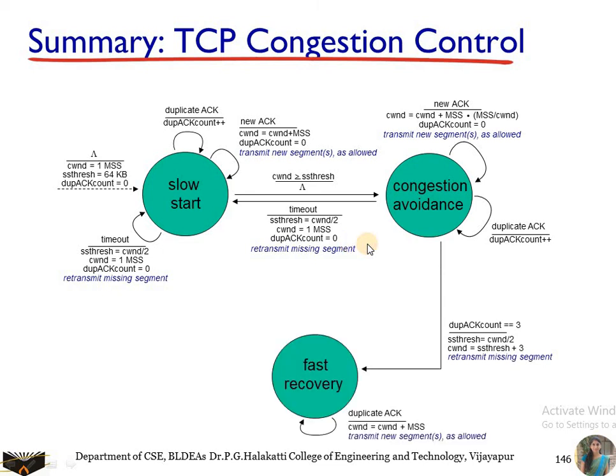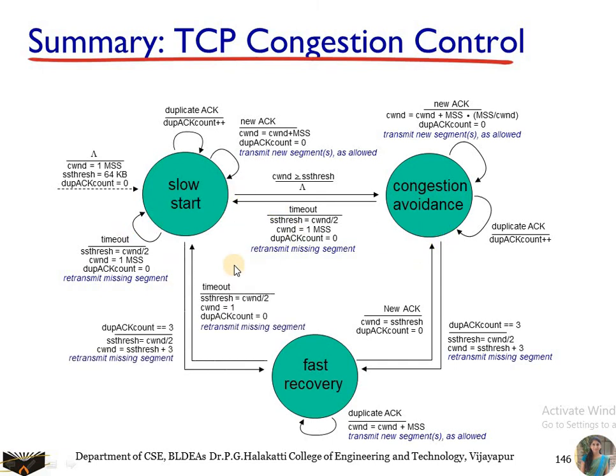So the last phase is fast recovery. When you are going for the fast recovery, the duplicate acknowledgement count is equal to 0, and the SS threshold value is equal to the current window, reduced to half, and the current congestion window will be SS threshold plus segments, because we are going to retransmit the missing segments, because we have received the 3 duplicate acknowledgements. So on duplicate acknowledgements, congestion window is equal to congestion window plus MSS, and it has been recovered. So on a new acknowledgement and duplicate count equal to 0, whenever this is the case, again you are going to increase it exponentially. Otherwise, you are going for the next phase.